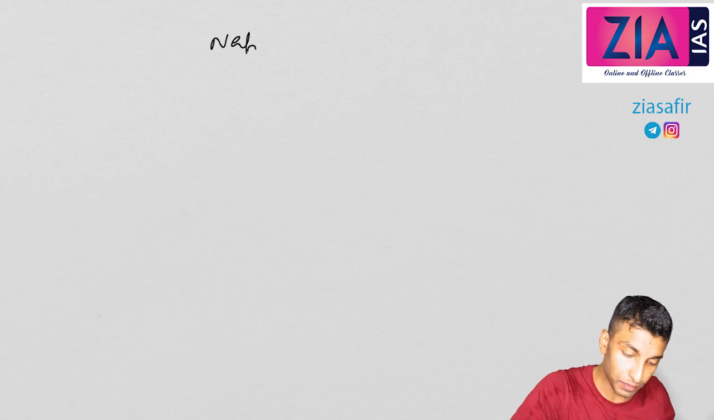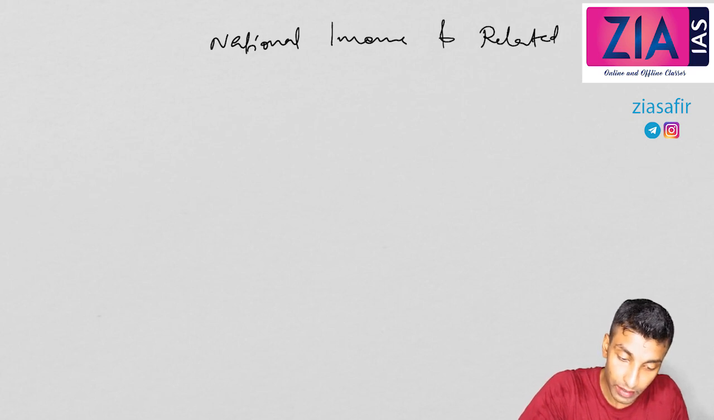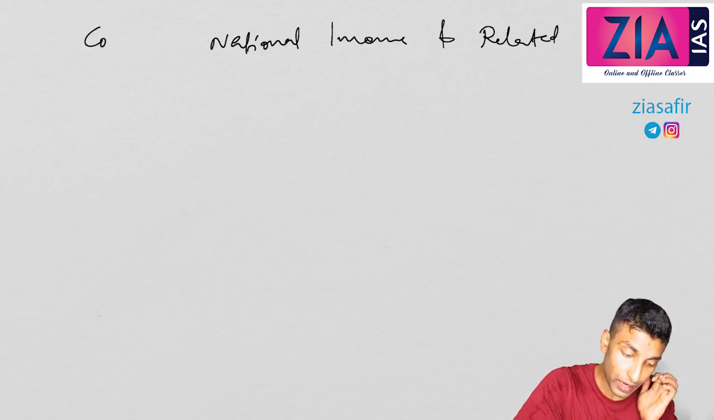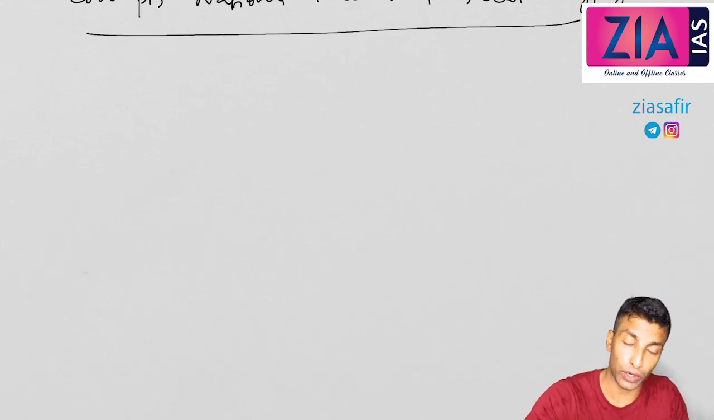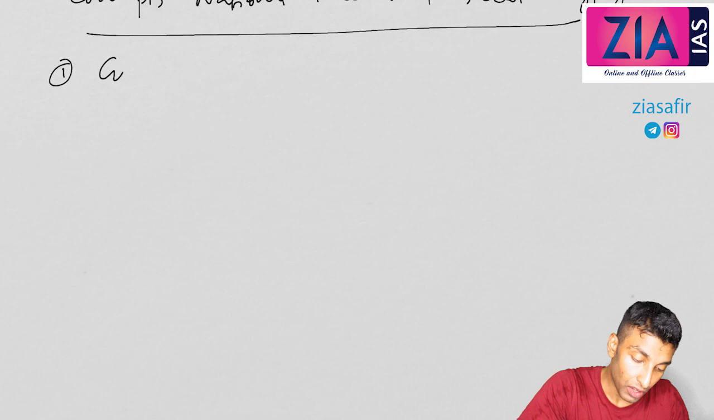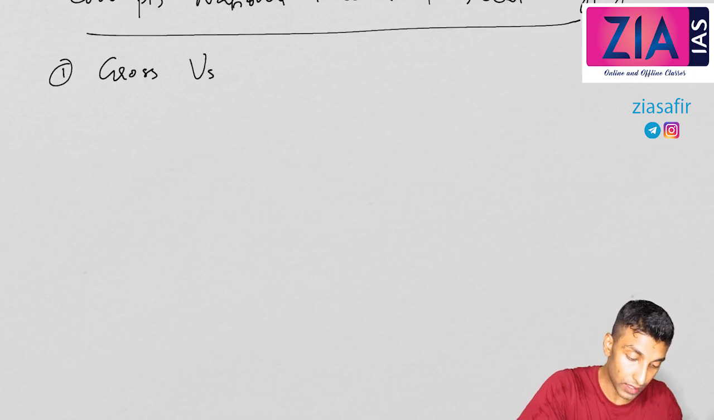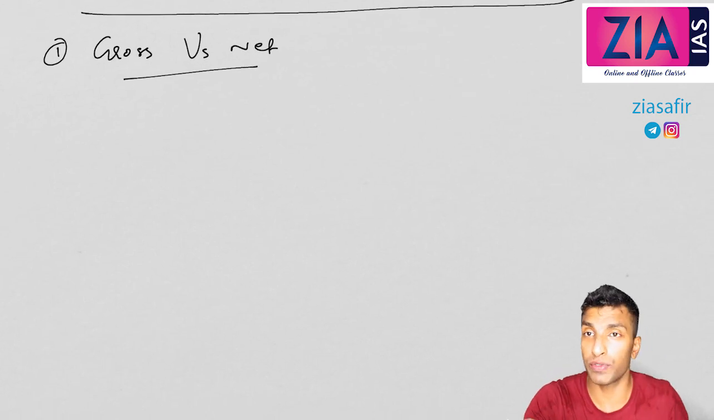National income and related aggregates, or you can write concepts of national income. So we're going to deal with all the concepts. The first and the most important concept that I want to discuss is gross versus net. What is the difference between gross and net?